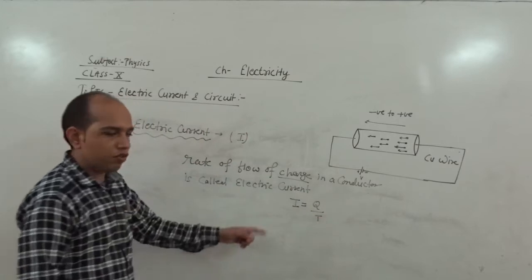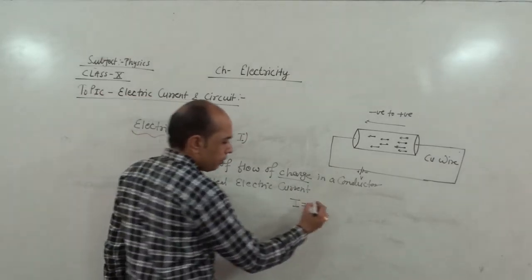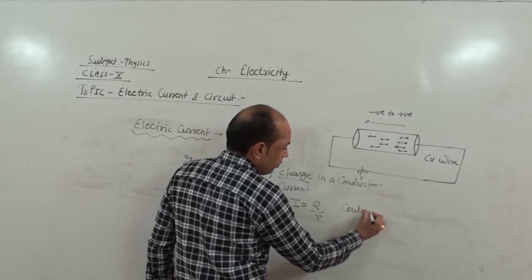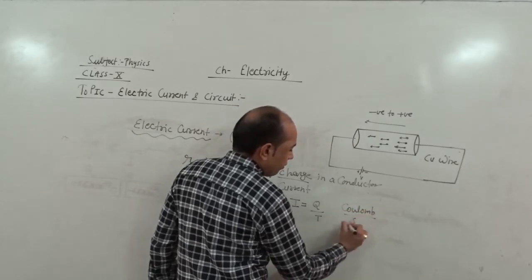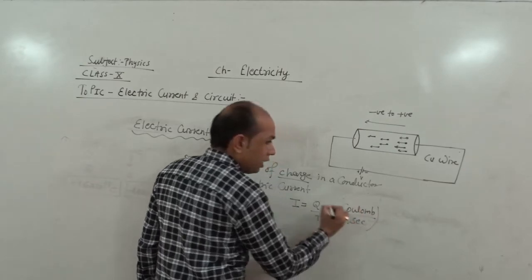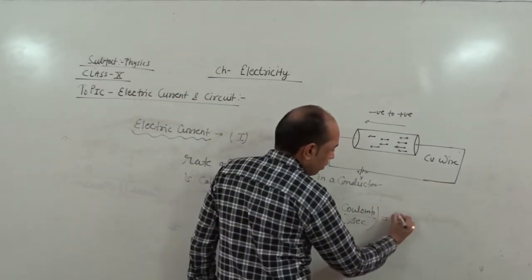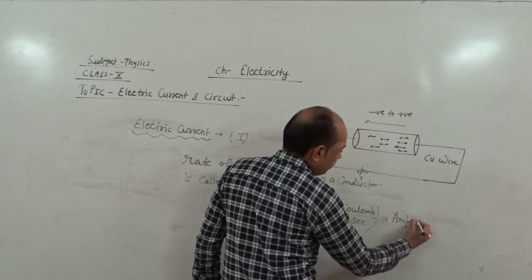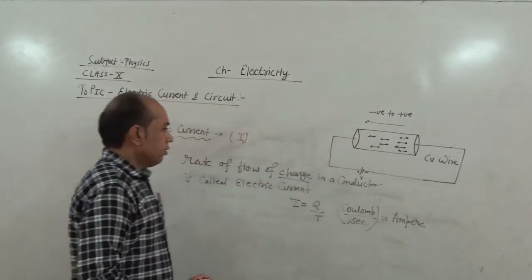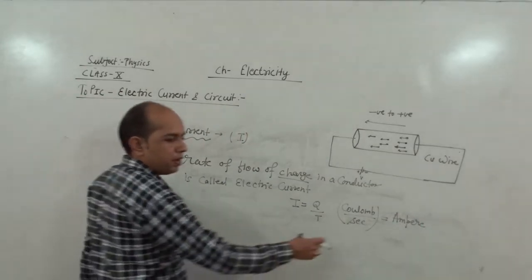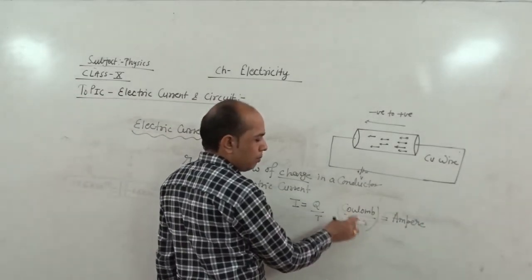Here Q stands for charge and T denotes time. The unit of charge is Coulomb and T is in seconds. So Coulomb per second is the unit of electric current and it is equal to ampere. 1 ampere is equal to 1 Coulomb upon 1 second.